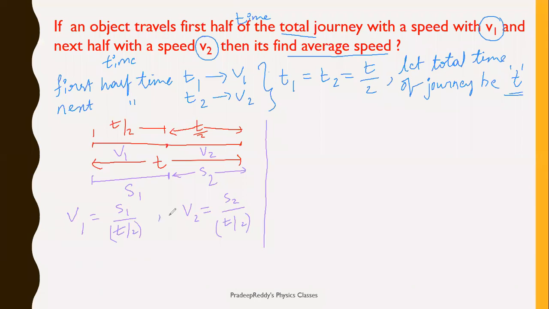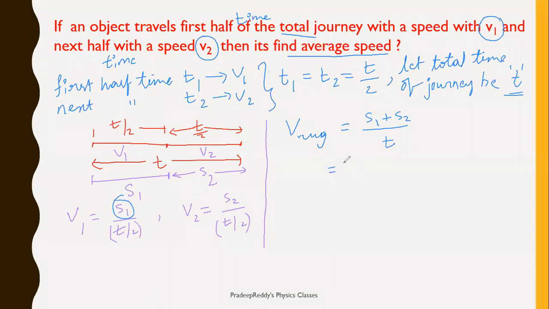We have got the v1 and v2 values. We can now write the average velocity as v average is equal to (s1 plus s2) divided by the total time of the journey, t. I am representing that directly. Now how can you write s1? s1 can be found from this.